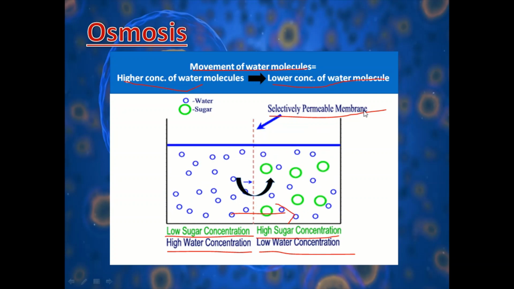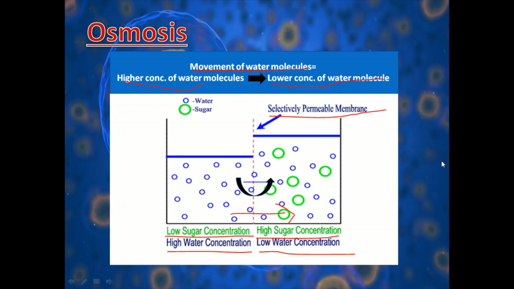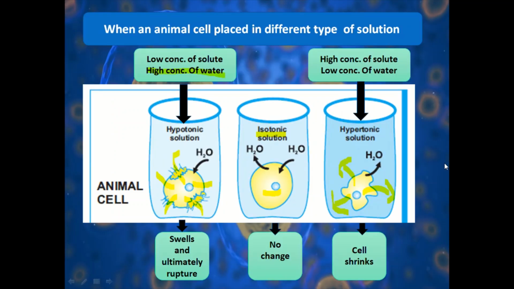Now we will discuss the application of osmosis inside an animal cell. Look here. What will happen when an animal cell is placed in different types of solution? We have three types of solutions here: hypotonic solution, isotonic solution, and hypertonic solution. Whenever you read these terms, what you should understand: hypo means less, okay? So that means this is the less concentrated solution.